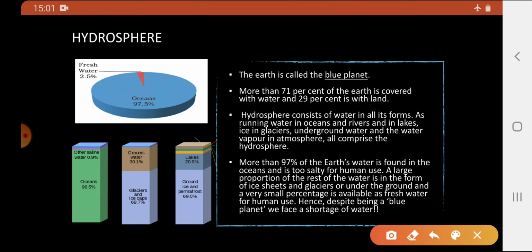Earth is a blue planet. More than 71% of Earth is covered by water. Out of 71%, oceans contain 97.5%. It is too salty for human use. Only 2.5% of water available is fresh water. Hence, despite being a blue planet, we face a shortage of water.